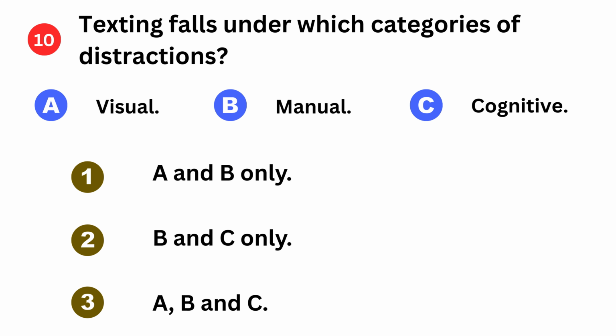Texting falls under which categories of distractions? Options: A. Visual. B. Manual. C. Cognitive. Answer choices: A and B only. B and C only. A, B, and C.